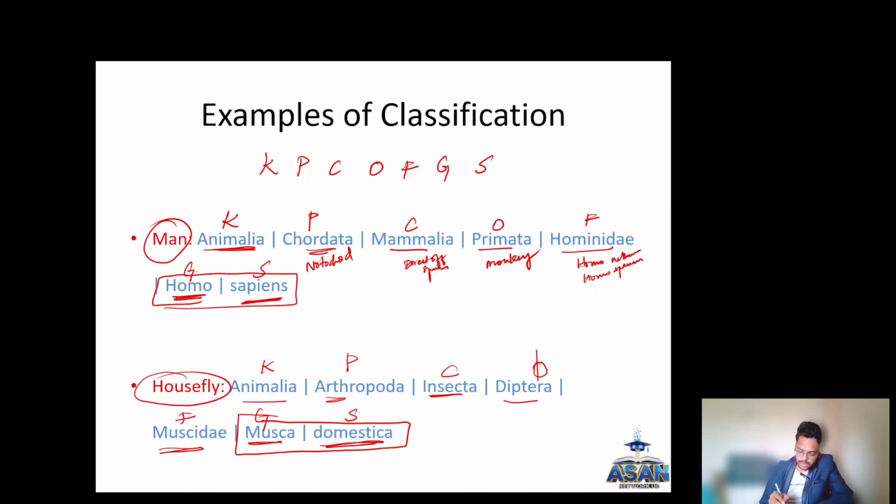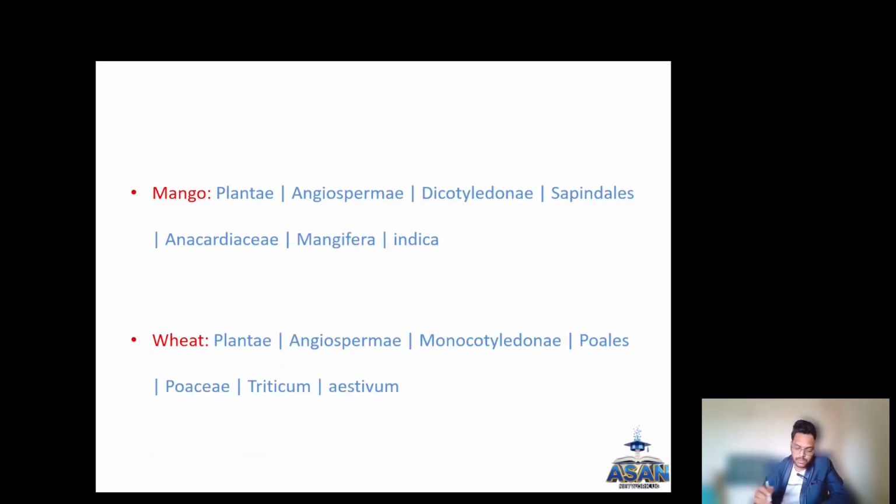Okay, this Muscidae you have to remember, very important, because it has been asked multiple times. Which organism is included under the family Muscidae? The housefly is included. The options they will give as housefly and different organisms. You have to identify the family Muscidae. It includes houseflies.